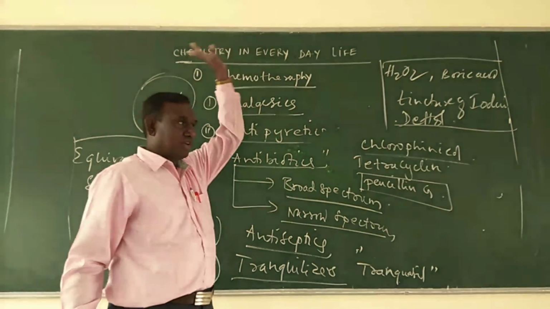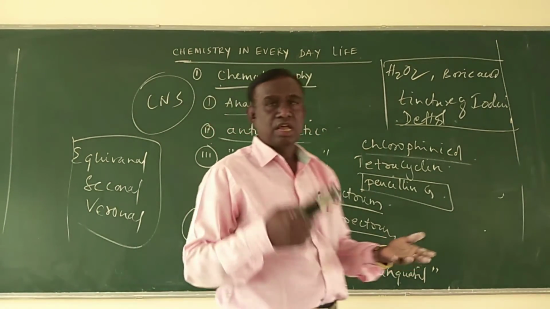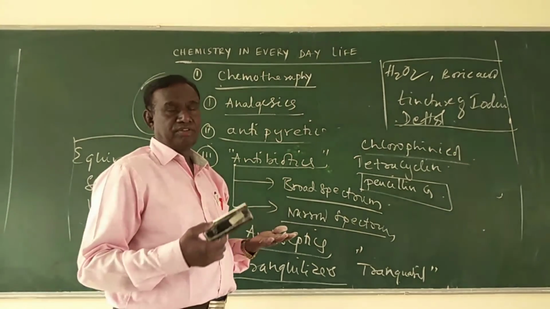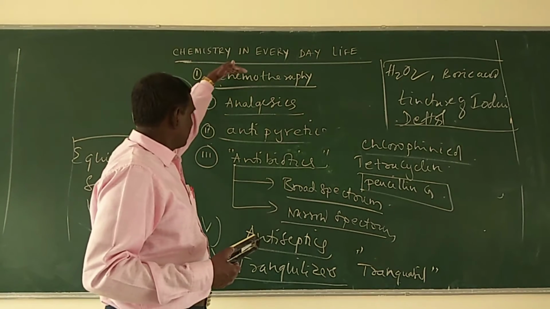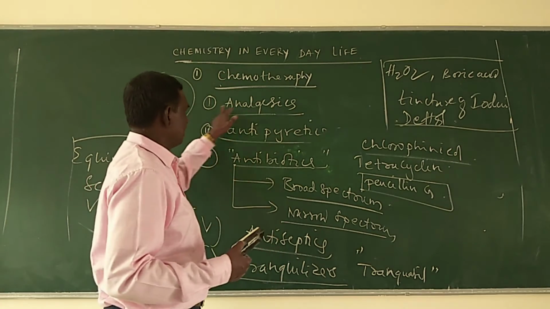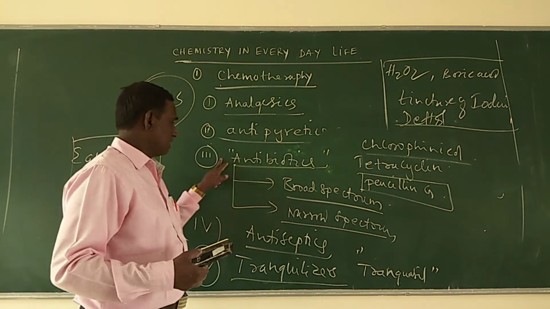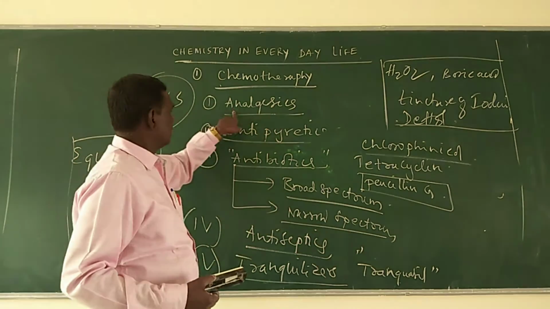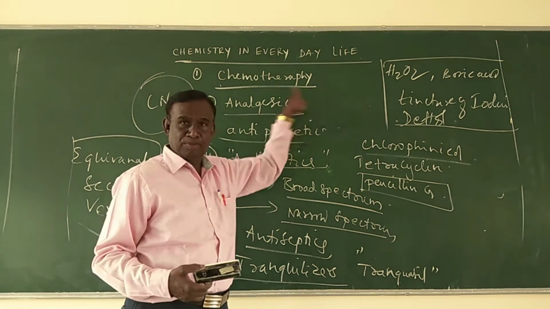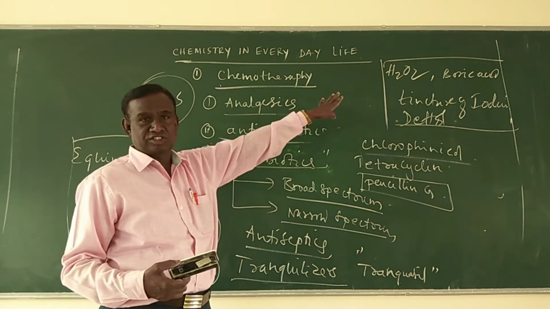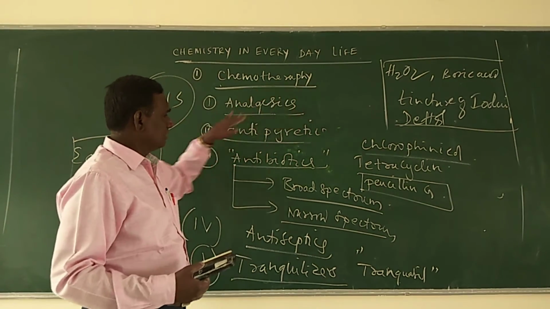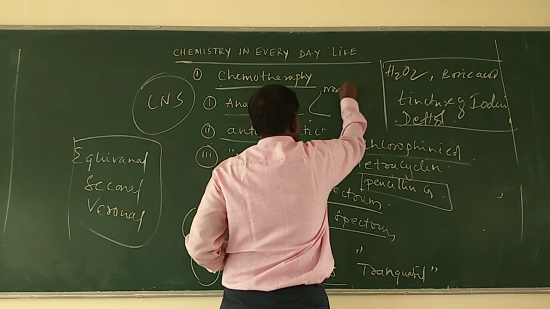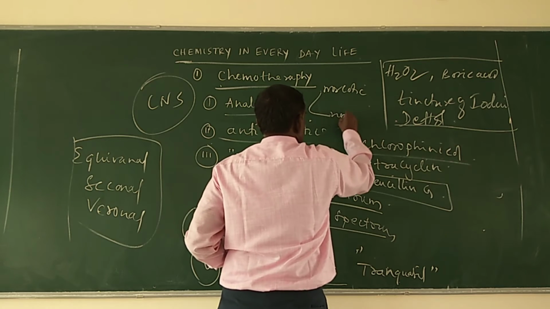In chemotherapy, we use many chemical substances which act as drugs and cure many diseases. The important types of drugs are analgesics, antibiotics, antiseptics, tranquilizers. One by one. Analgesics are nothing but painkillers, pain-relieving chemical substances. There are two types: narcotic as well as non-narcotic.